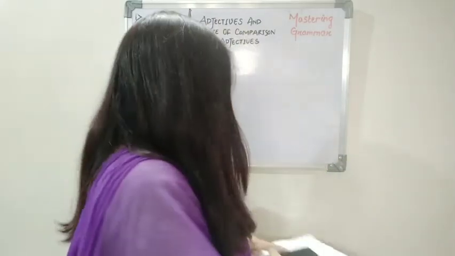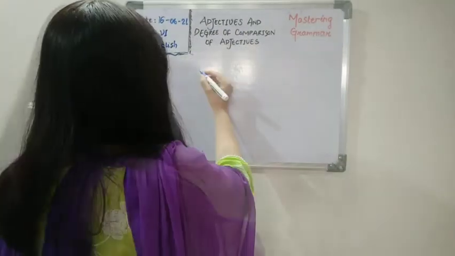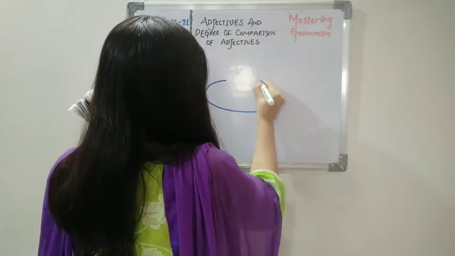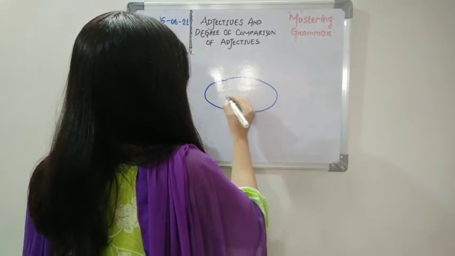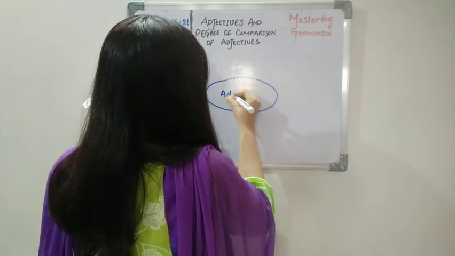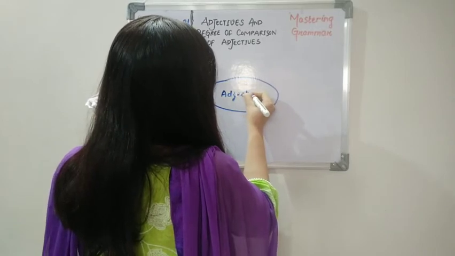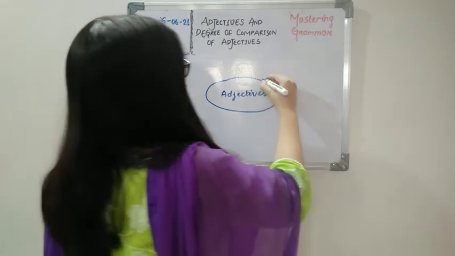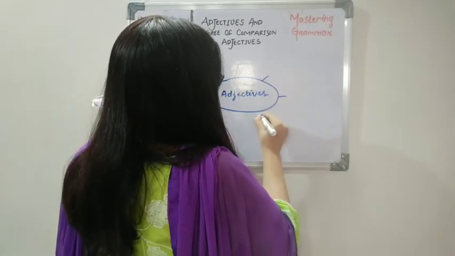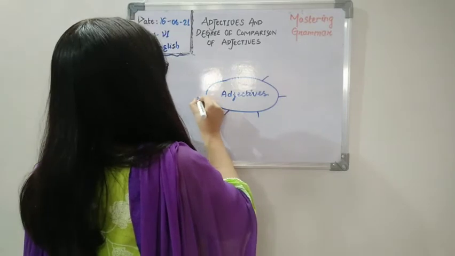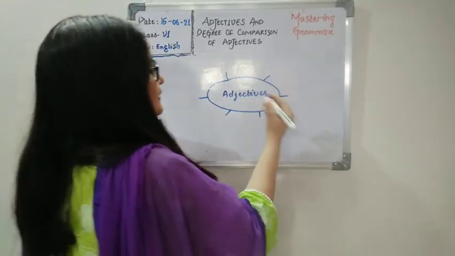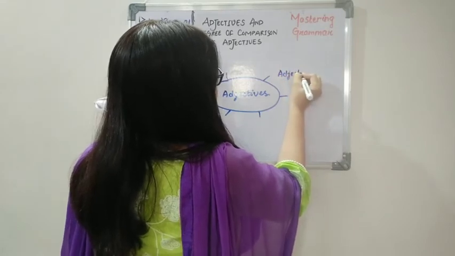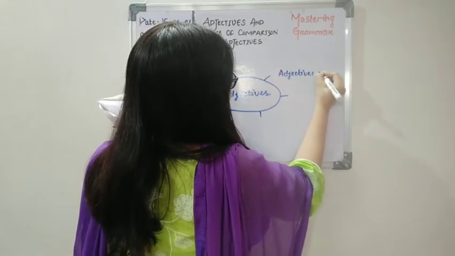So the first one is adjectives, right in the center, and now branching to 6 other kinds. The first one is adjectives of quality.